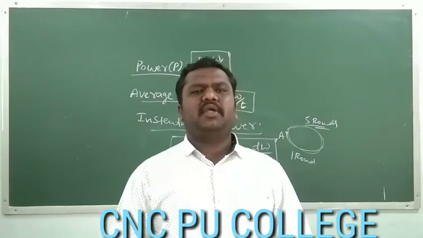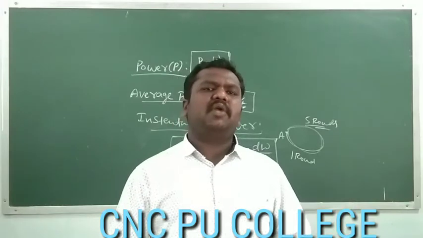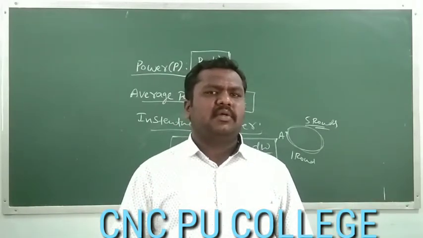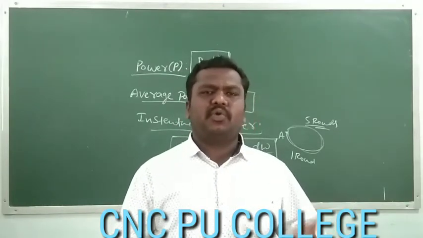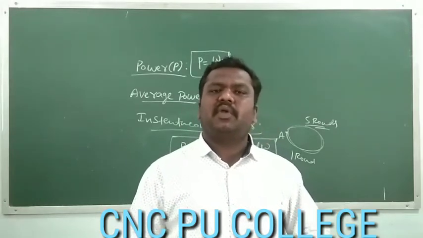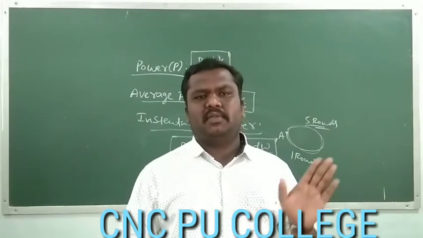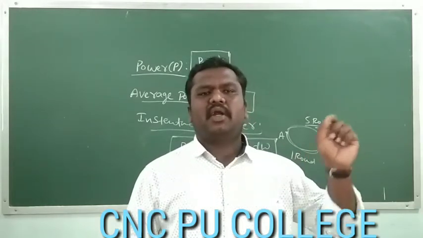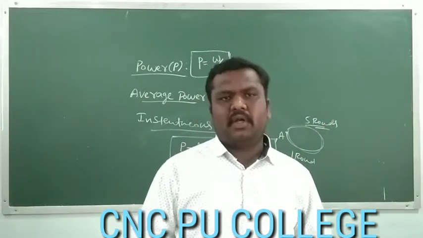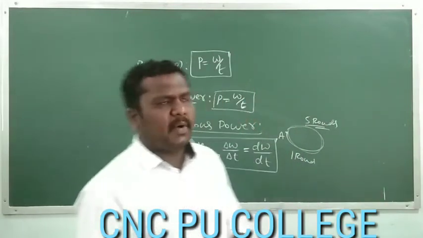If you are completing the work and calculating that for the total time taken, it becomes average power. But if at some instant we want to know the power, it becomes instantaneous power. So in general we can define work done by time taken, that is, the time rate of work done, is called power. Let us move on to the SI unit of the power.